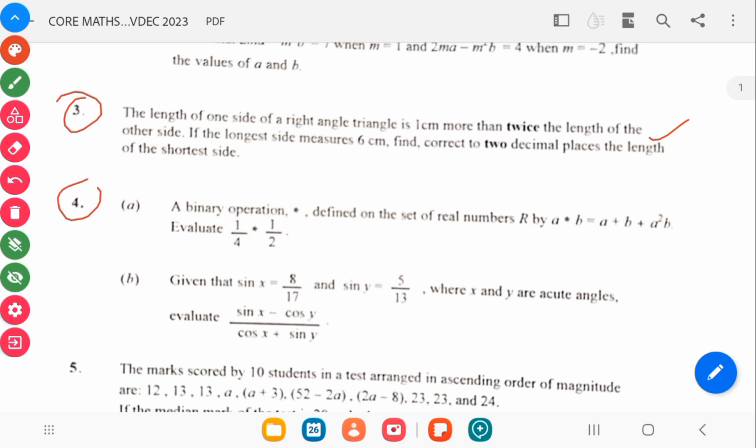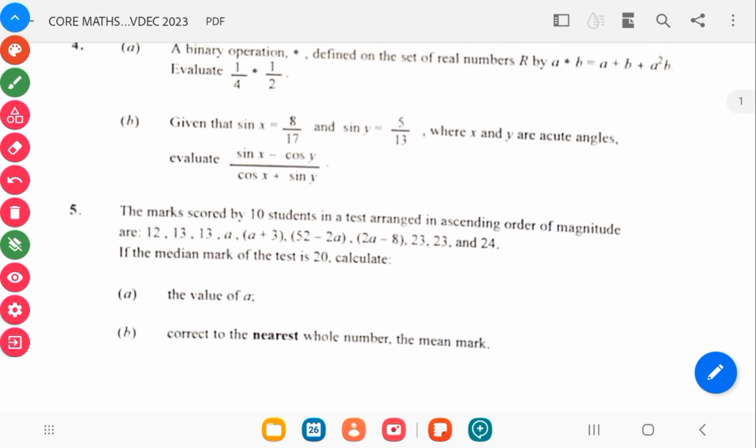So for question 4a, you have binary operation. You're supposed to substitute 1 over 4 and 1 over 2 into it. Then 4b, which I already mentioned, I told you that trigonometry, if you are not prepared for trigonometry, don't write the paper, or just go back and prepare for it. Then question 5 as well has to do with statistics. Like here you are told that if the median mark is 20, calculate.